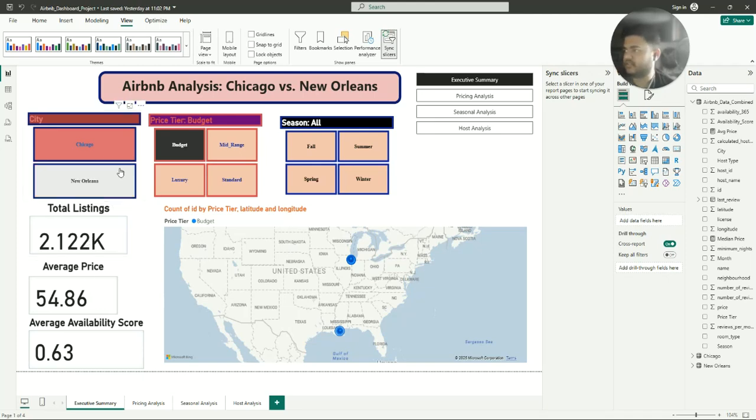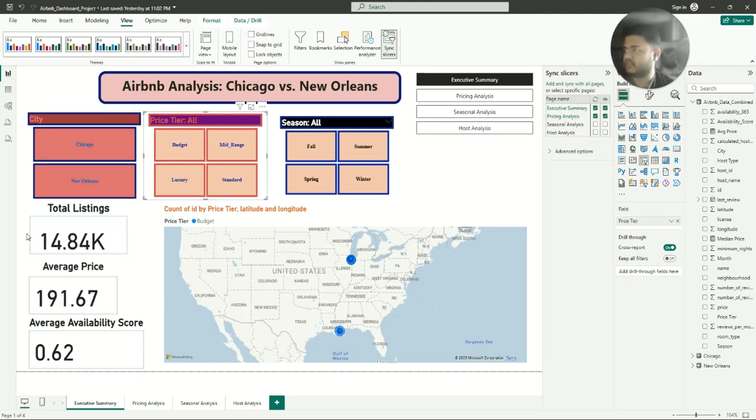As you can see, we have nearly 15,000 listings. The overall price is around $192 per night, giving us a baseline for affordability, and the average availability score is 62%. That is, on a given day, a little over a third of listings are occupied, giving us a sense of market occupancy. Okay, so here are the city, price tier, and season.